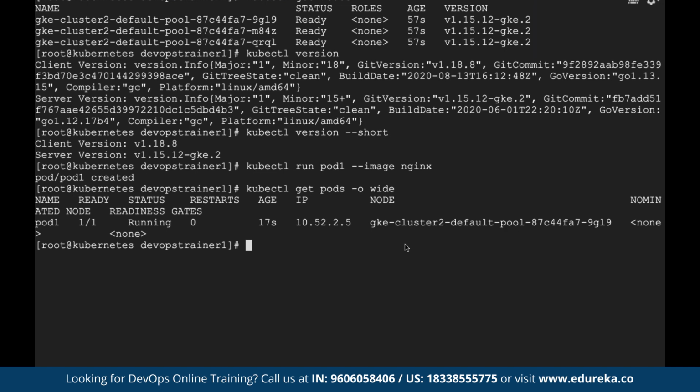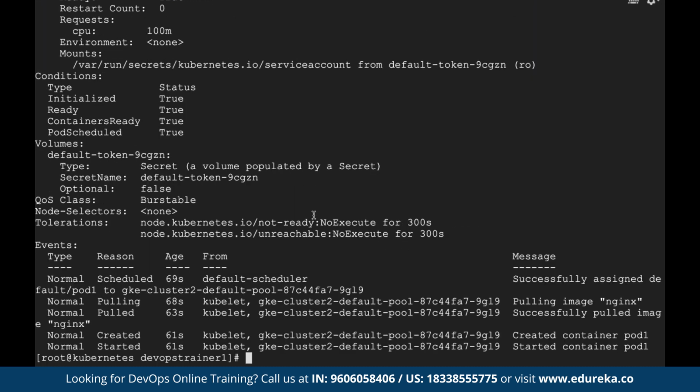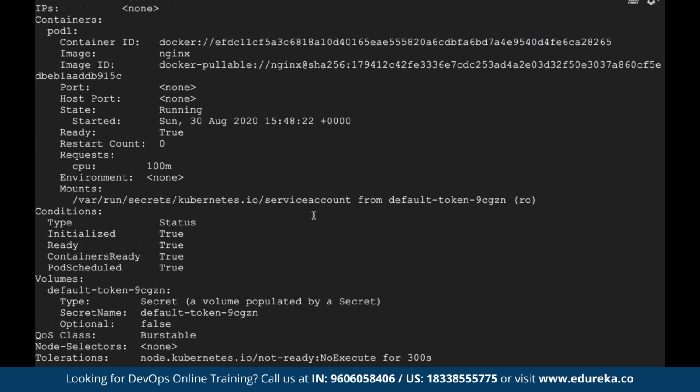So now if you want to see more information, let's say kubectl describe pod1. Describe is something like inspect. You remember in the Docker world, we use a command called inspect to see anything about containers and images. Same in the Kubernetes world, we use the word describe. So if I press enter, I will see all the details about this particular pod. What container is running inside the pod.